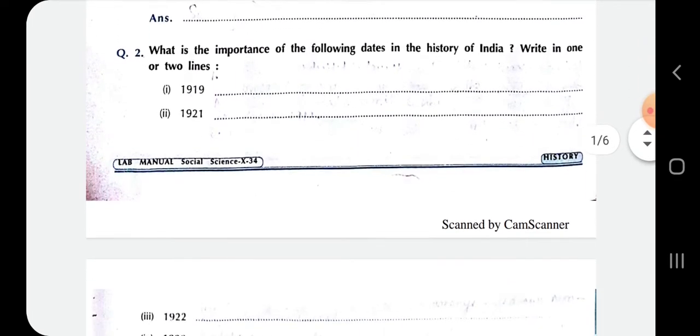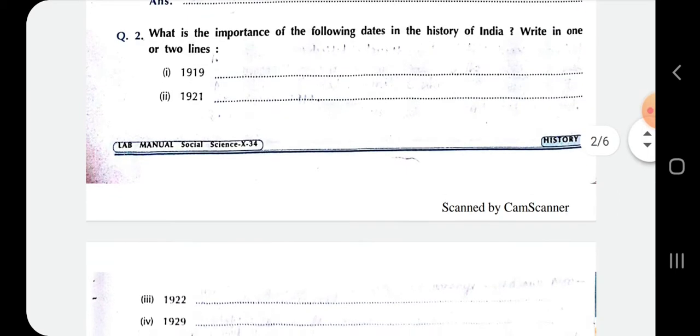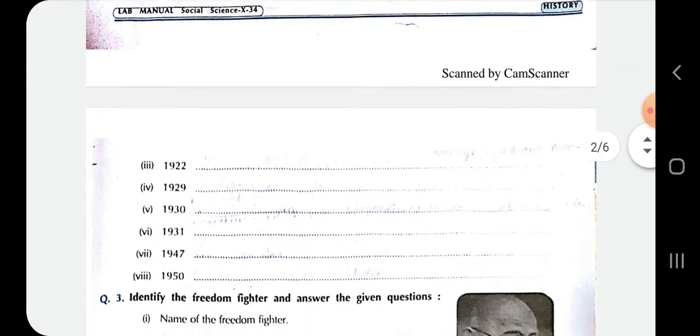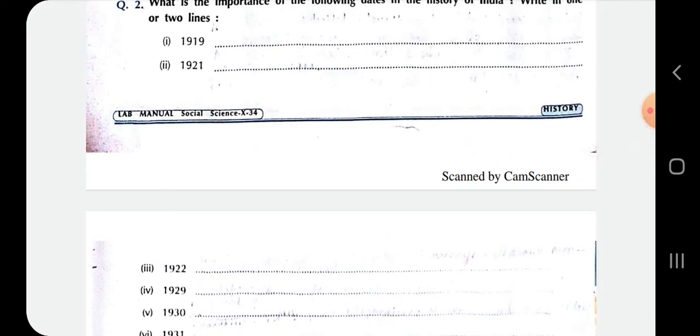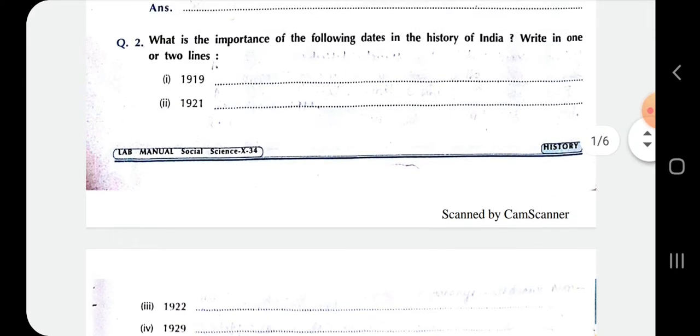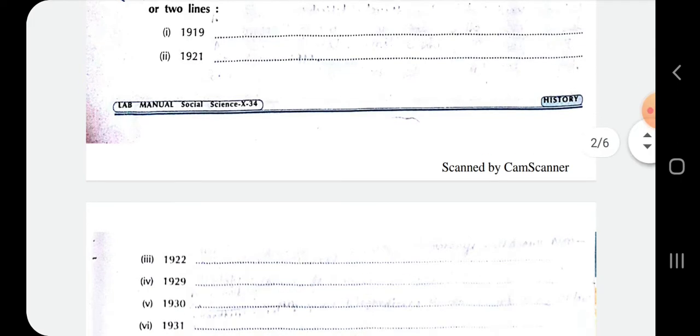Now in question number 2, it is written, what is the importance of the following dates in the history of India? Write in 1 or 2 lines. So some years are given over here. 8 different years are given over here. You have to write what important events took place in these years in the history of Indian nationalism.